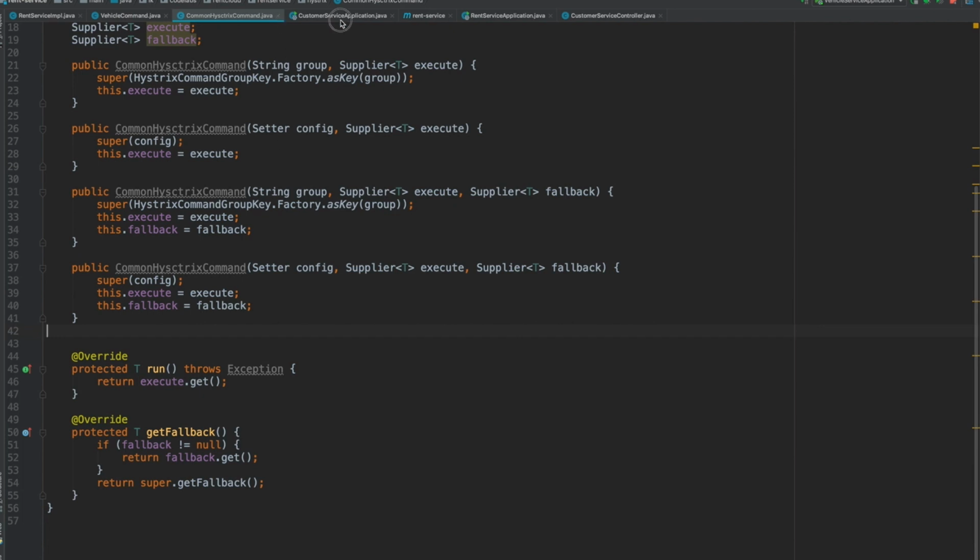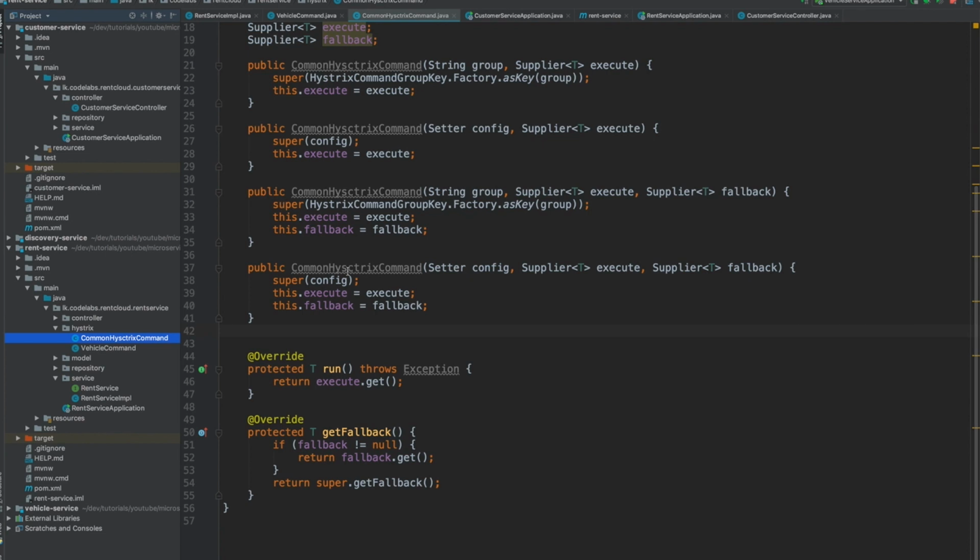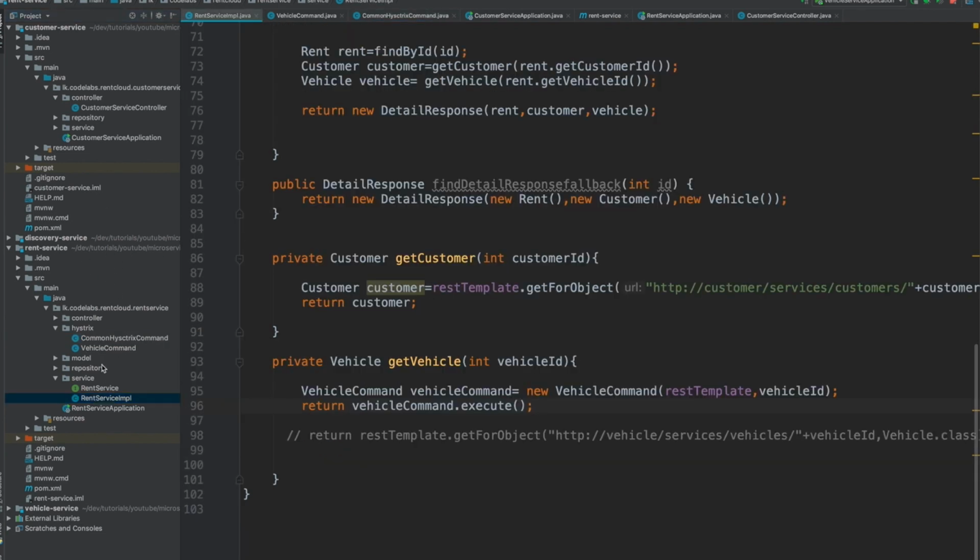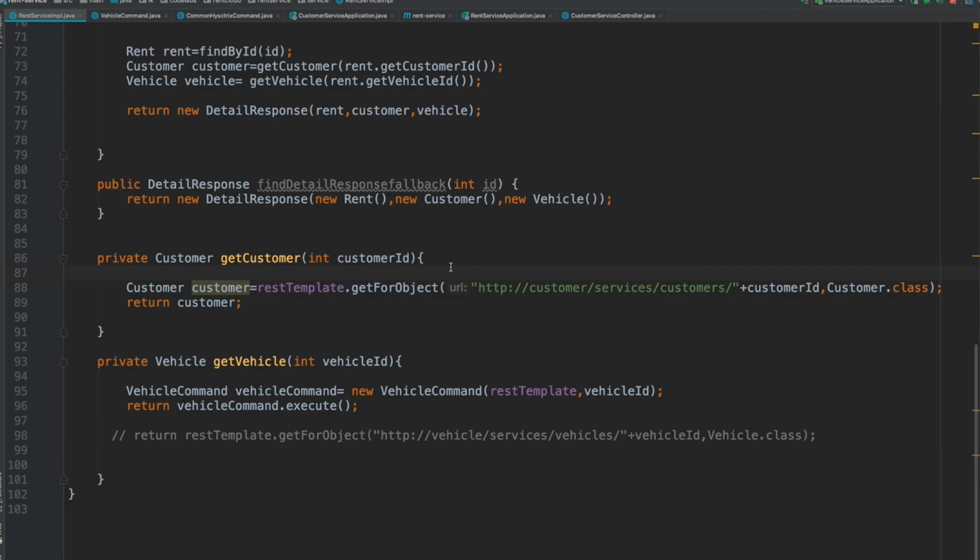So let's protect the customer service with this one. Okay, so you go back here. So in that case, you don't need to implement commands one by one here. You don't need the vehicle command, but I'm going to delete that because you can refer to this in the example. But I'm going to protect the customer service in this new method, right?